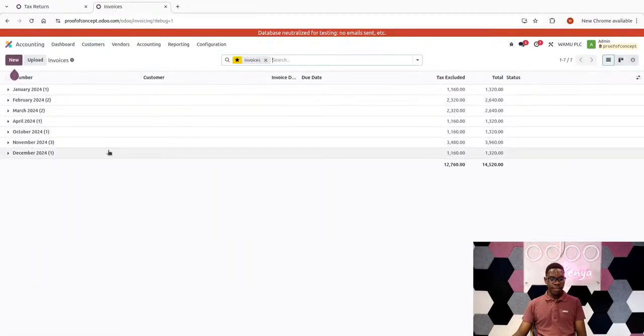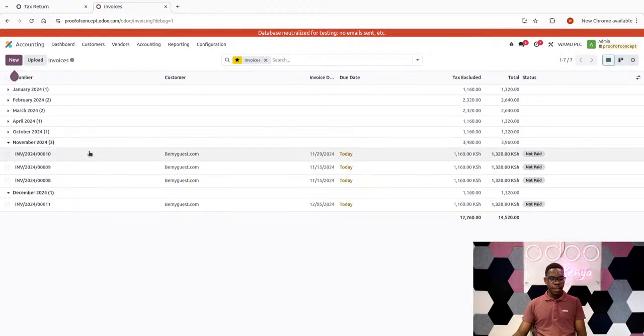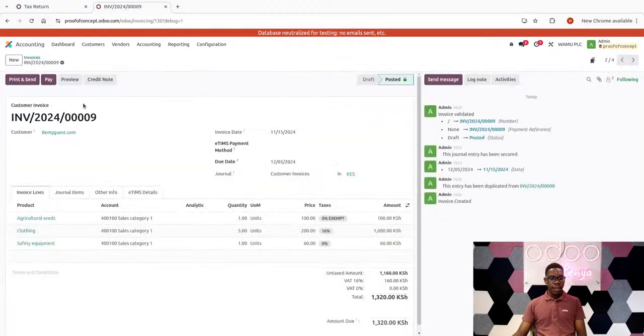For example, when I come here, I cannot do anything. So if I want to update it, I could raise a credit note, but I cannot simply reset the record to draft and do anything else, because that's not how it operates. So that is the final thing I could end up with.